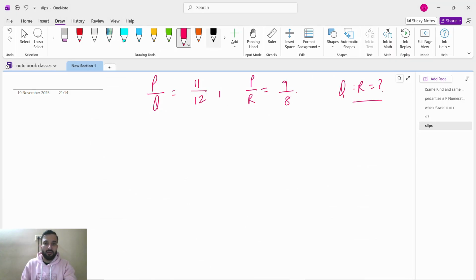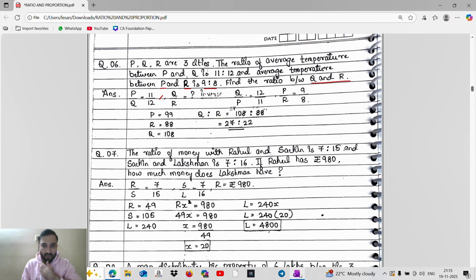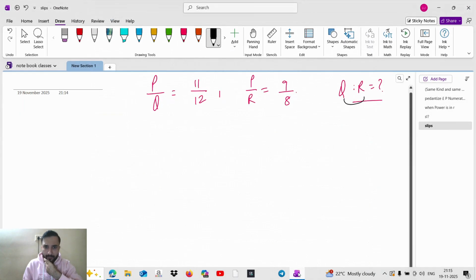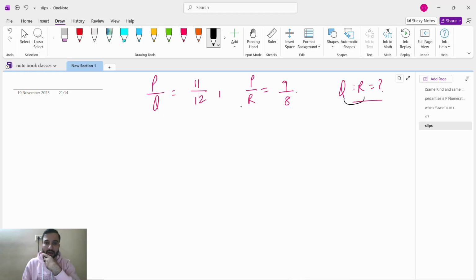It's a simple thing. We will find the value of P, Q, R and from there we will get Q is to R. So what we will do? See, P by Q, P by R. So we will not write like that, right? We will take it like that because P, Q, R only 3 is there.